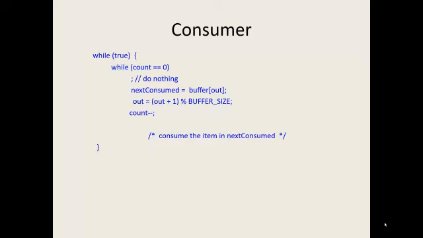In the same way, the consumer will check whether the count is 0, which means no elements are filled. In that case it won't do anything because there's nothing to consume. Otherwise, it will take the element out and reduce the counter by 1, that is counter--.